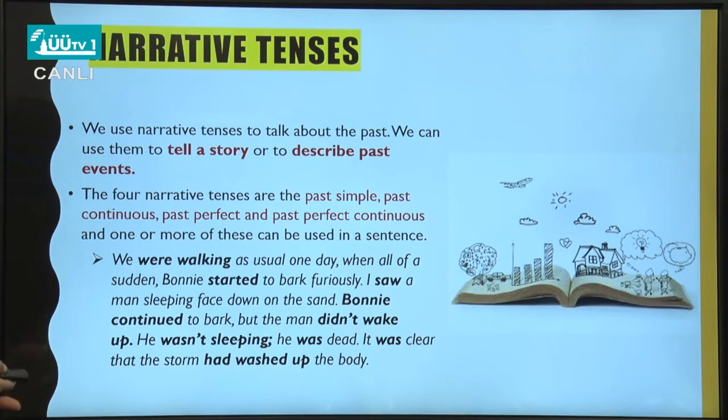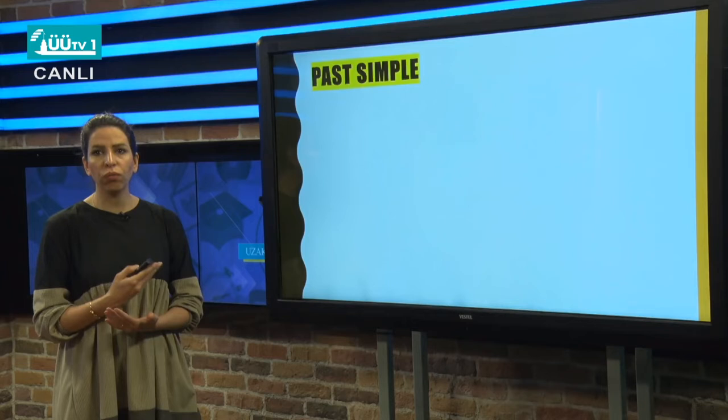As you see here, in this paragraph, you have all those four tenses. You have simple past, past continuous, past perfect, and even past perfect continuous. So it is totally common that you use all these tenses in order to narrate a story. So let's talk about them one by one.